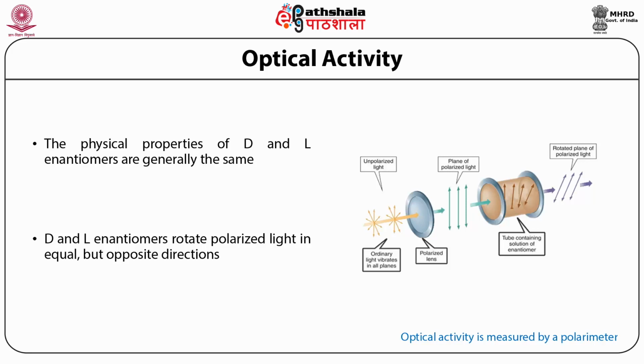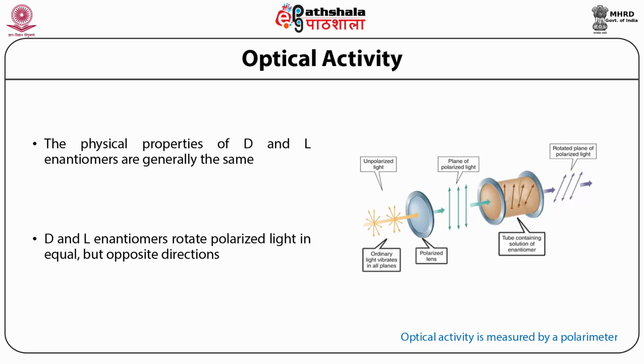There is an instrument called a polarimeter, which is used to measure the optical activity of the compound. As you can see here, normal monochromatic light contains light that possesses oscillations of the electrical field in all possible planes perpendicular to the direction of propagation.